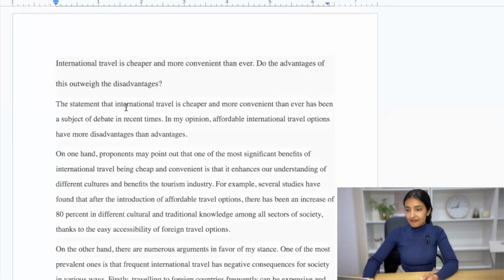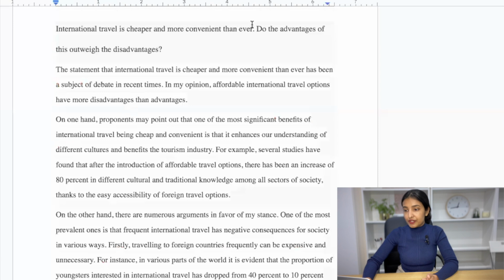And if you need a sample, here is one. International travel is cheaper and more convenient than ever. Do the advantages of this outweigh the disadvantages? So here you need to remember they did not specifically ask you, do you agree or what is your opinion? So you can write either, but the important thing is you need to use the words advantage and disadvantage in the introduction paragraph of your essay as the last sentence of your introduction.